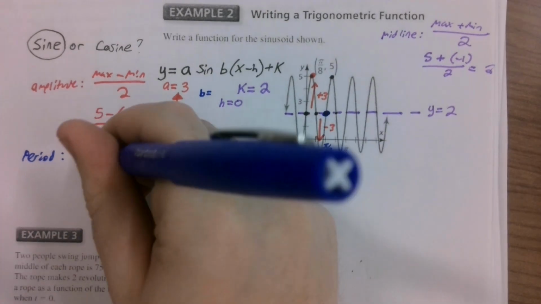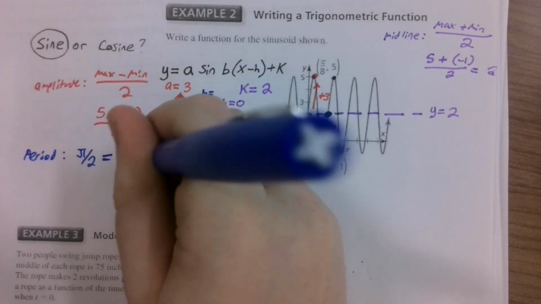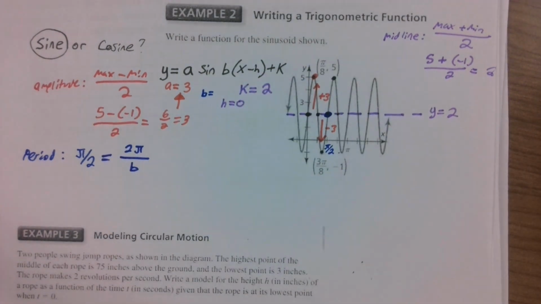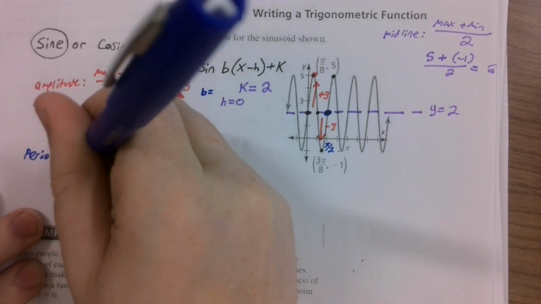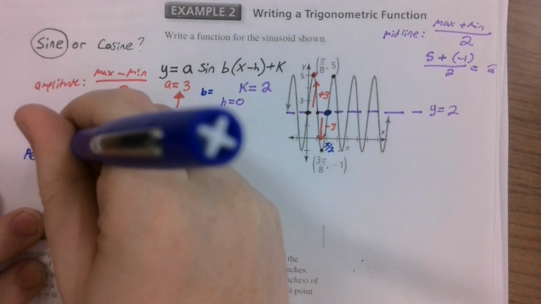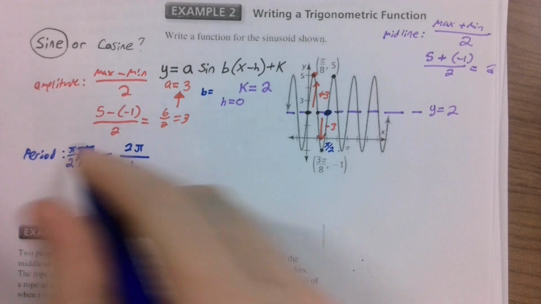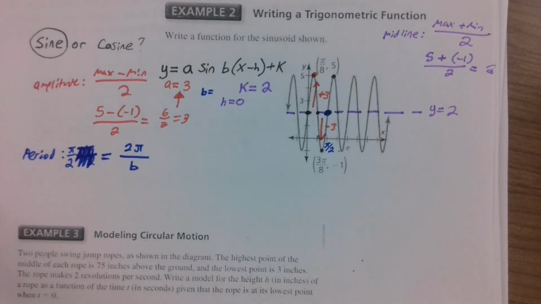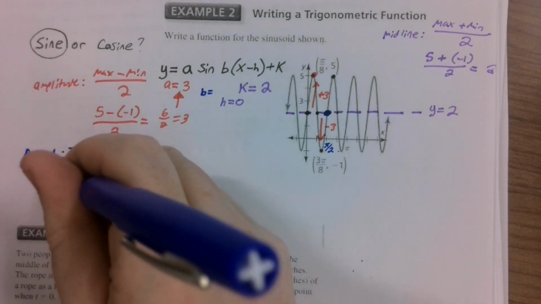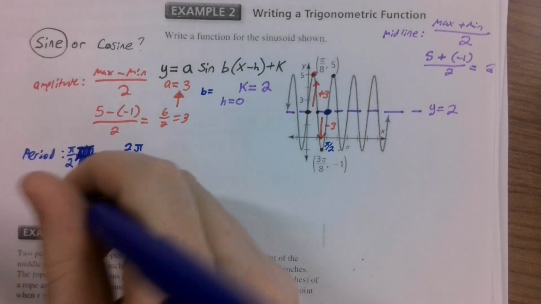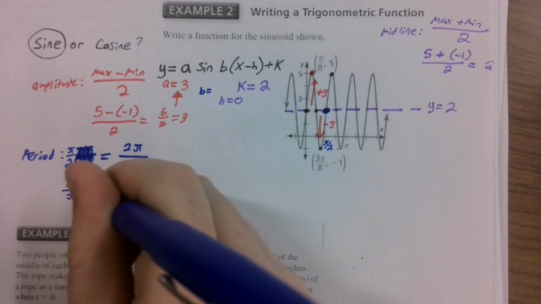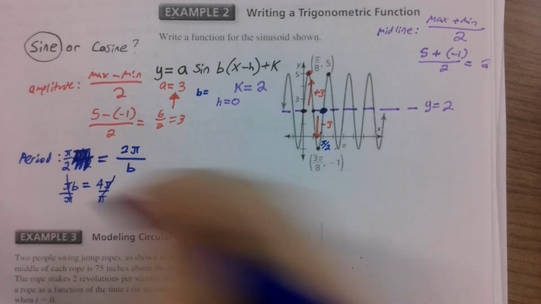But also recall that the period is 2 pi over our B value, right? How could we solve for our B value here? Well, we've got 2 fractions. We've got a pi over 2. Oops, let me rewrite this because I messed it up. We've got a pi over 2, and we've got a 2 pi over B. Let's cross multiply. So pi times b equals 4 pi. Can't we just divide both sides by pi? Our b value is 4.